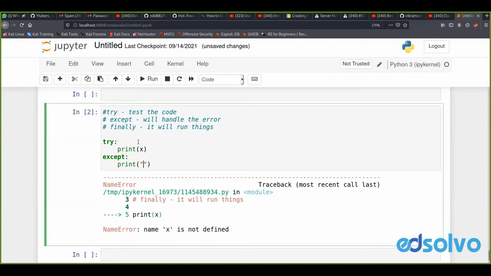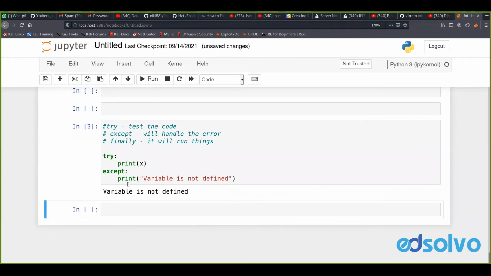In this case we can say variable is not defined. Now if I run the code, you can see our error is handled and it just prints that the variable is not defined.